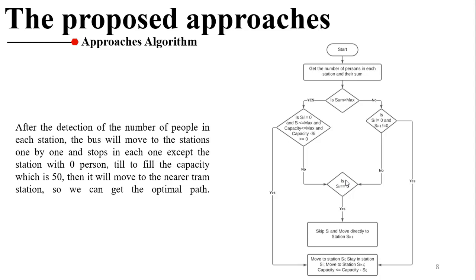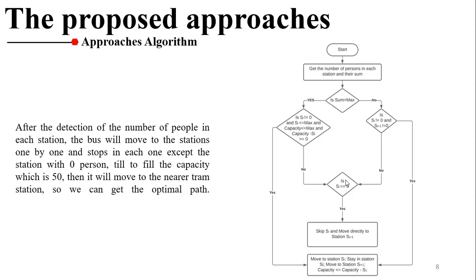Well, for the approaches and algorithm, as already mentioned before, our platform is used to help the mini electric bus get the optimal path by taking a maximum number of people while avoiding the maximum number of stops. To achieve this, we have worked on two approaches.